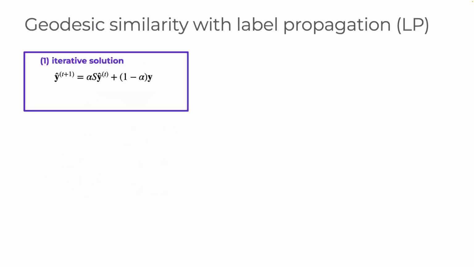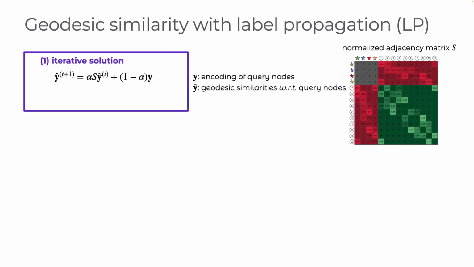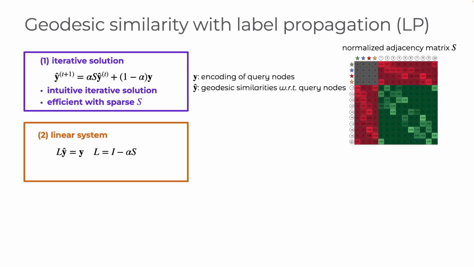After we have a graph, we can look at how label propagation allows us to compute geodesic similarities. Label propagation is given by the following iterative solution, where y is the encoding of query nodes, y hat contains geodesic similarities with respect to the query nodes, and S is the normalized adjacency matrix. This iterative solution is intuitive and efficient to perform for sparse S.